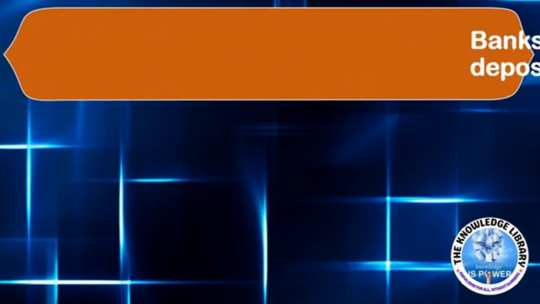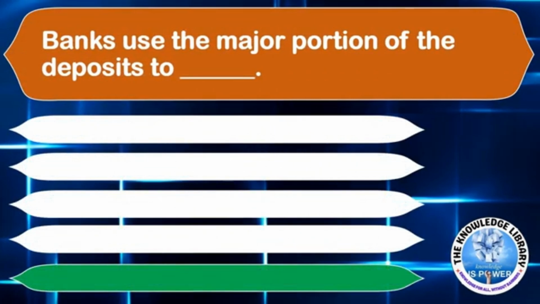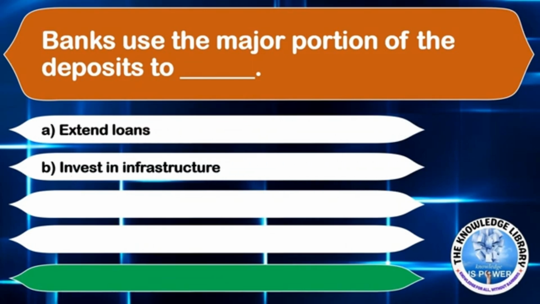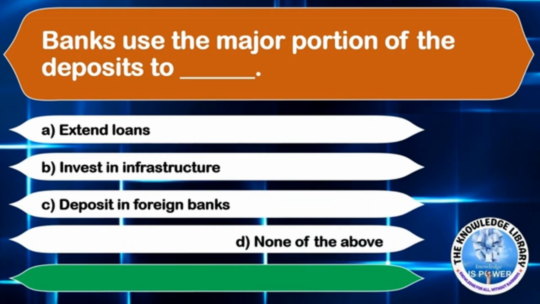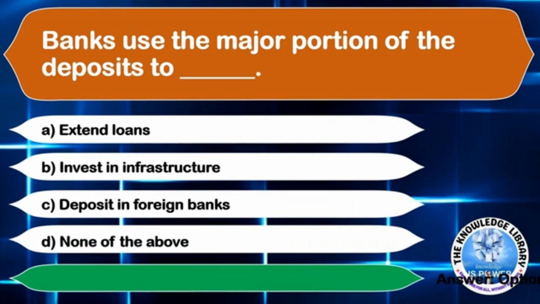The next question is, banks use a major portion of the deposits to dash. Option A extend loans, Option B invest in infrastructure, Option C deposit in foreign banks, or Option D none of the above. The correct answer is Option A extend loans.